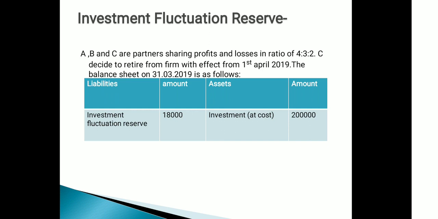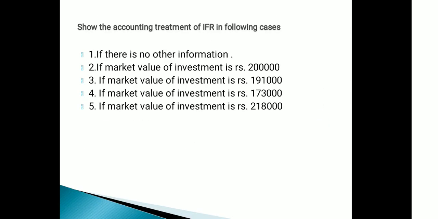On the liability side, investment fluctuation reserve is given as 18,000, and on the asset side, investment at cost is given as rupees 2 lakh. Now there may be cases. First, if there is no other information. Second, if market value of investment is 2 lakh. Third, if market value of investment is 1,91,000. Fourth, if market value of investment is 1,73,000. And fifth, if market value of investment is 2,18,000. Now, what is the solution?